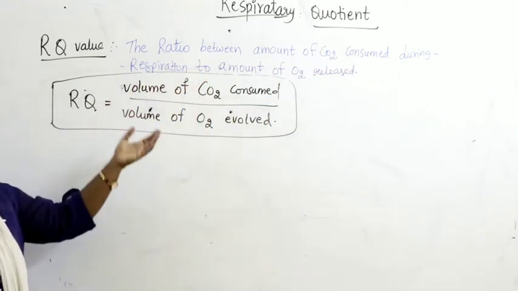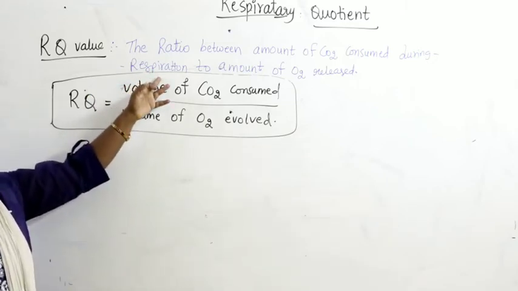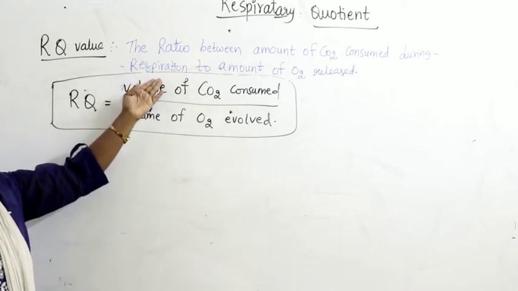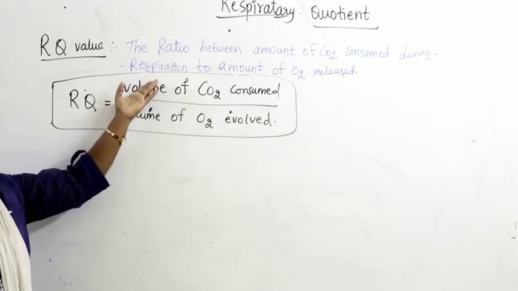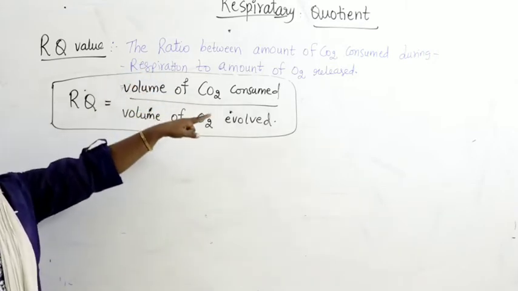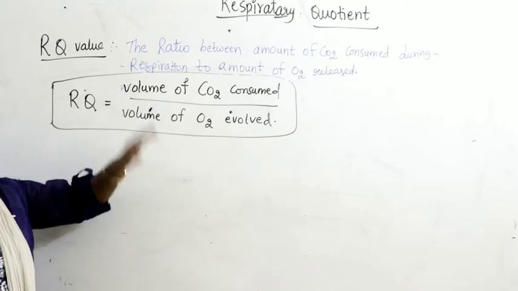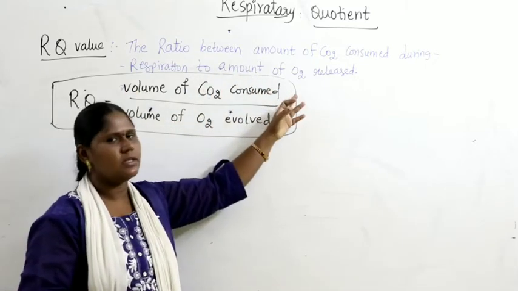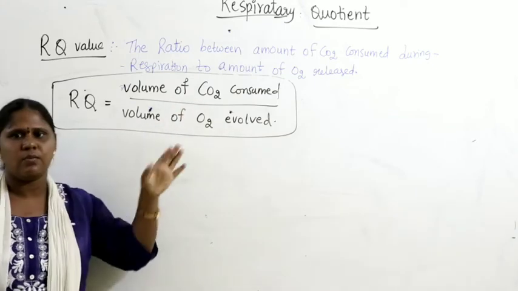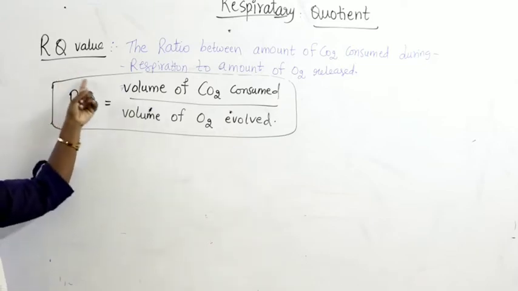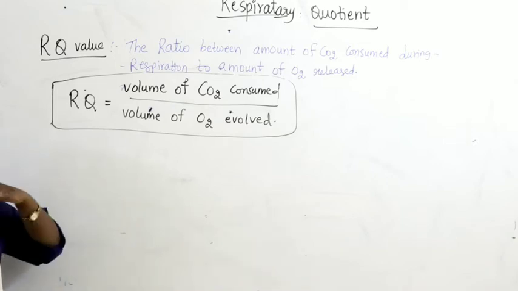This may happen in higher organisms, or it may happen in lower organisms. It may be cellular respiration, anaerobic respiration, aerobic respiration, or simply fermentation, whatever it may be. In that, how much carbon dioxide is consumed, and in the oxidation of food materials, when energy is released, how much oxygen is released. So the amount of carbon dioxide consumed to the volume of oxygen evolved is considered the respiratory quotient, because respiration happens with inhale and exhale, breathing.